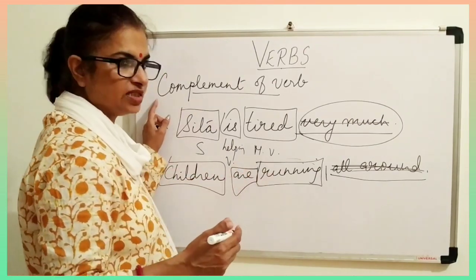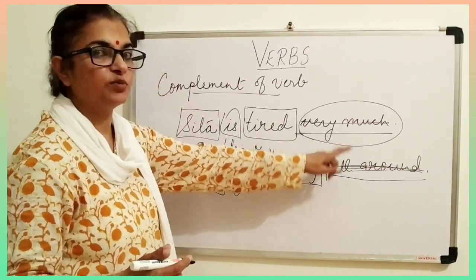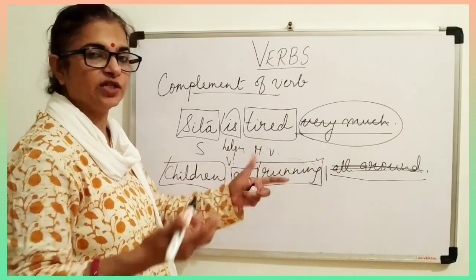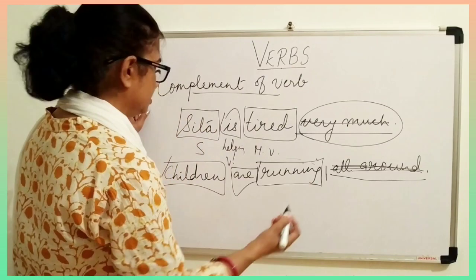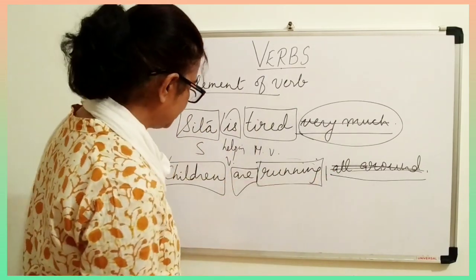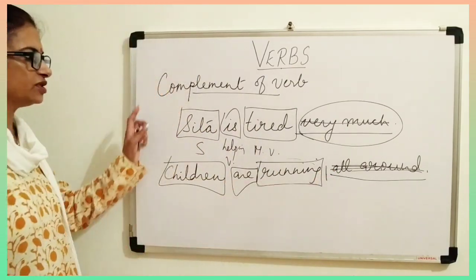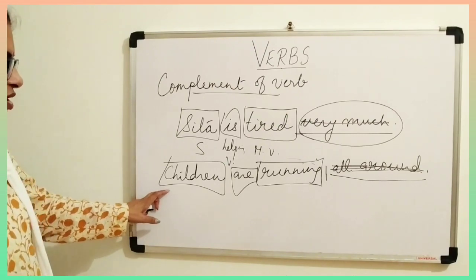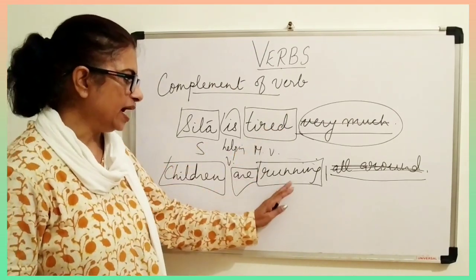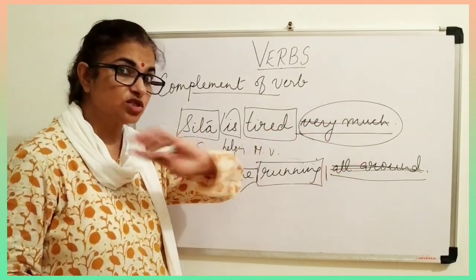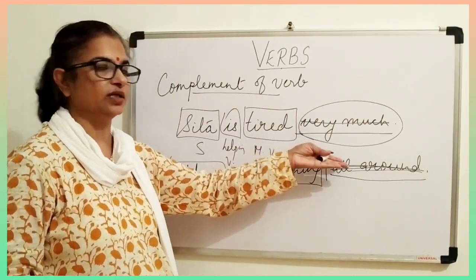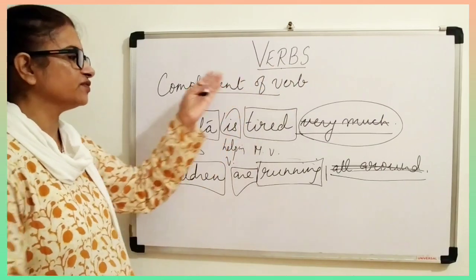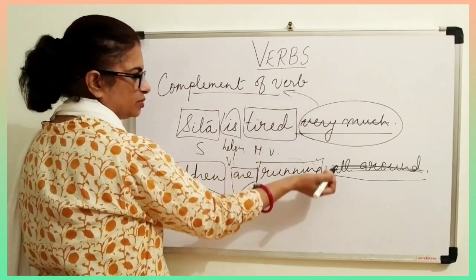If it is intransitive, then you have to identify whether it is complementary of the verb or without any object. So I think I made myself clear. Complement of the verb, you must have understood. Whenever there is a verb and something is there which is not any object, but some words are there, what are they? They are complement of the verb.